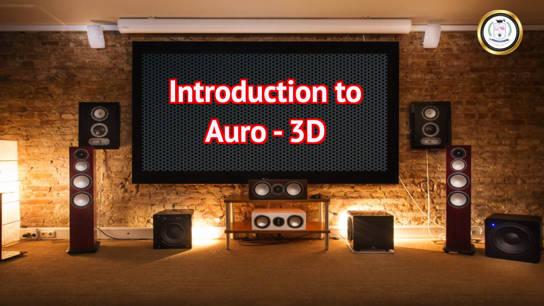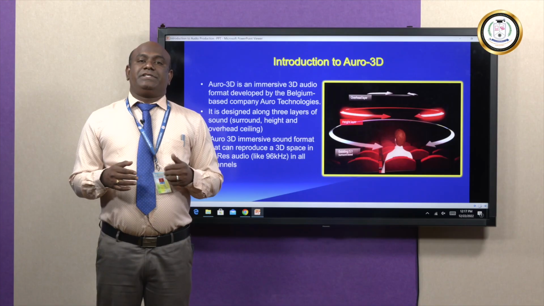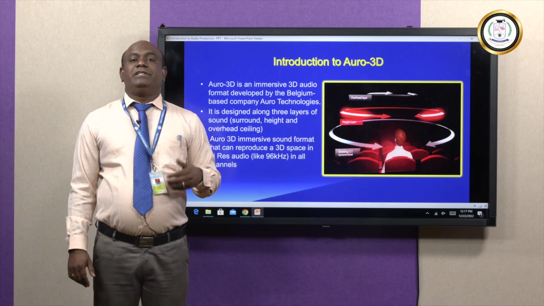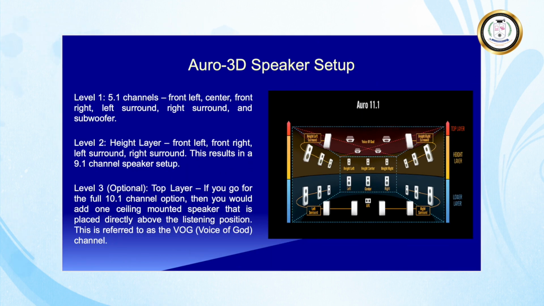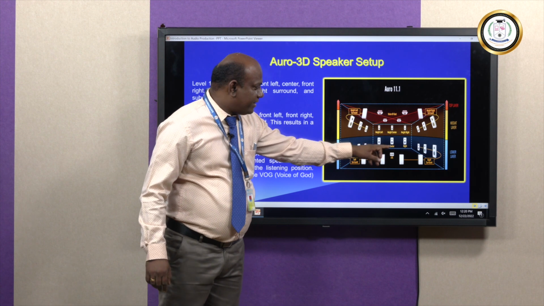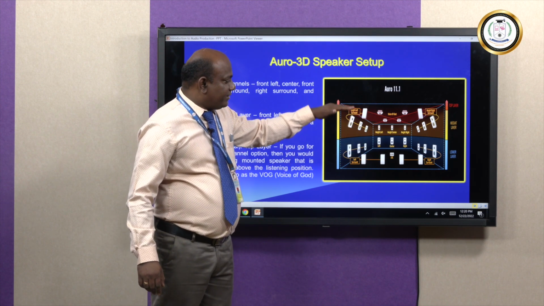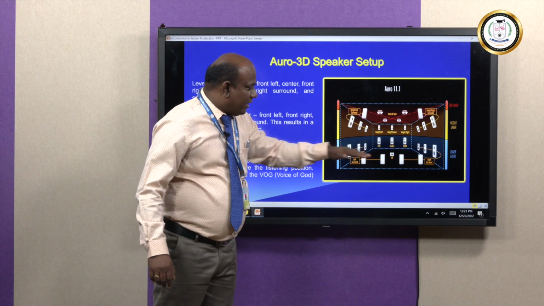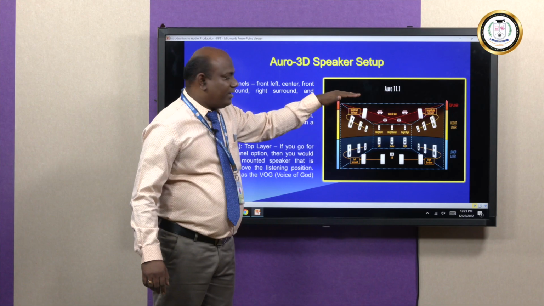Introduction to RO 3D. RO 3D is an immersive 3D audio developed by Barco, a Belgium based company. There are 3 layers here: low layer, height layer and overhead layer. RO 3D speaker setup: like this, center speaker, left speaker, right speaker. So, here low layer, height layer and overhead layer. So, ground level speakers are also set up, and middle level and top level.